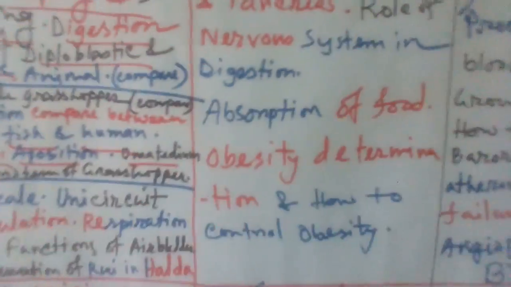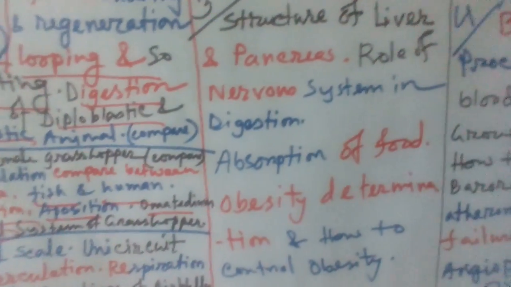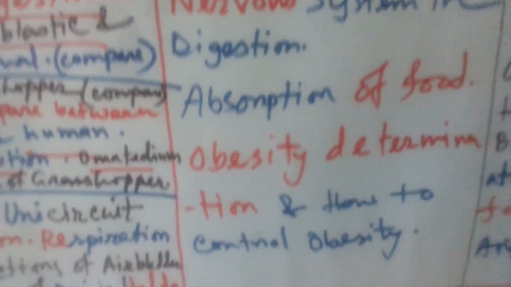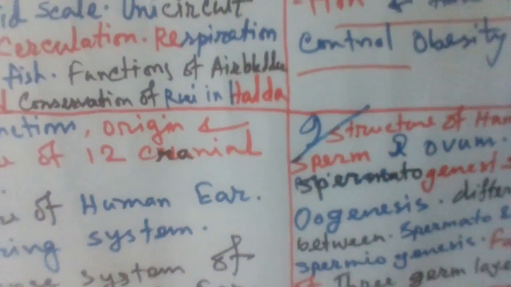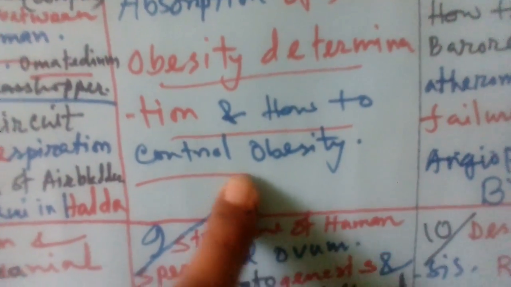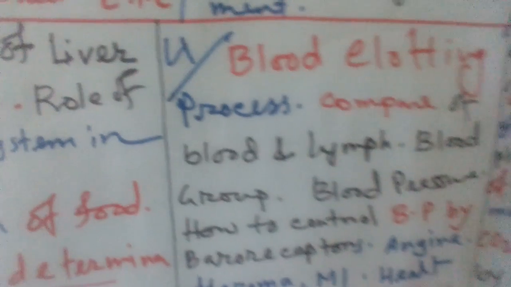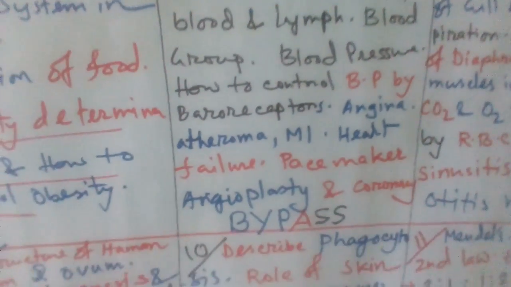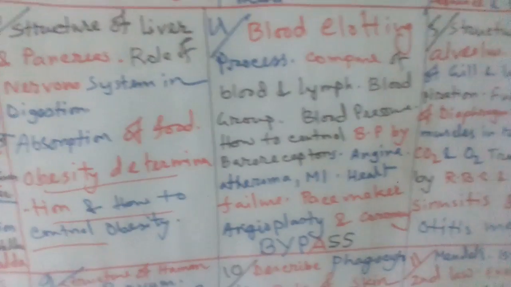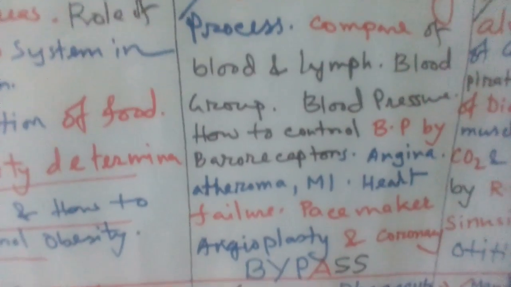And then that is the third chapter. One question already came last year, different digestion mechanism. But I think the liver function and role of the nervous system in digestion and absorption process and obesity is very common, class 9-10 level. And that is how to control obesity, or comments according to the obesity detection authority, international standard. Then the fourth chapter: one question already came, LS of heart and TS of heart, and heart blood circulation already came, like 2090. But this year this is now important.